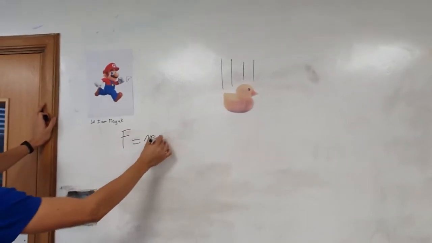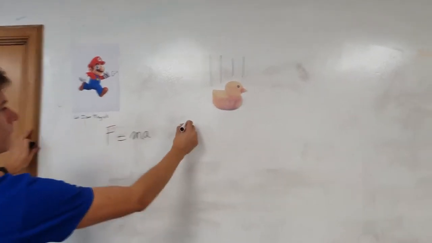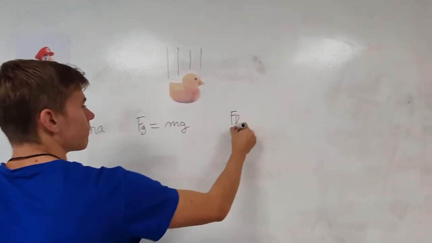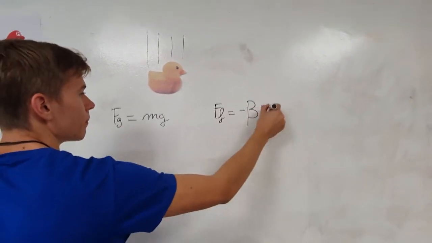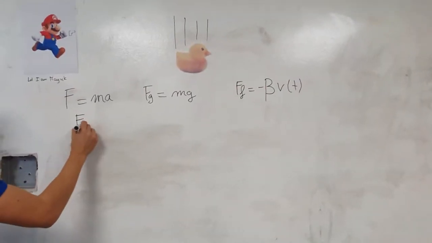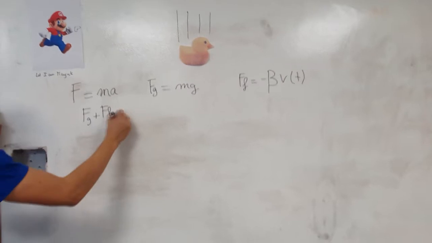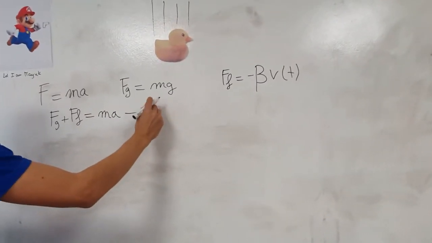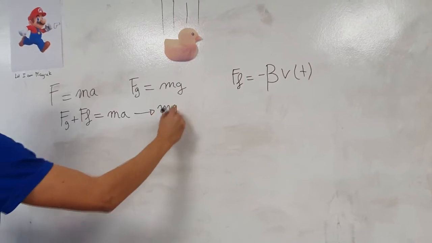Mario triumphantly sees the duck falling. However, he observes that it stops accelerating at some point before hitting the ground. He wonders why. Once it starts falling, only gravity and air friction act on the duck. The force due to gravity is m times g. The force due to air friction is minus beta times v, where beta is the friction coefficient and v is the velocity of the duck.